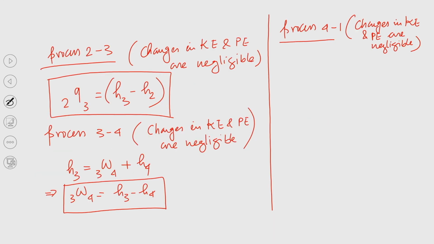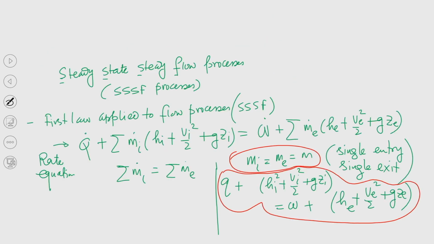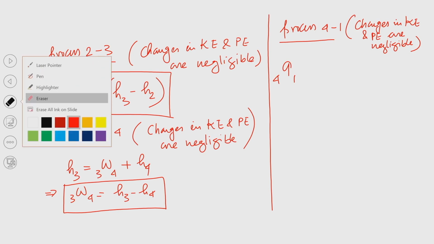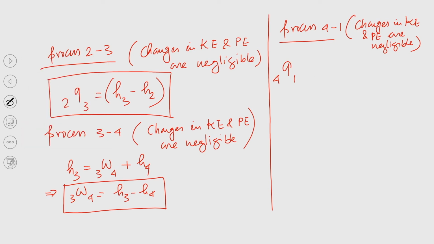So, we can write Q_4-1 equal to H4 minus H1... I am doing this step by step, I could have written straight away the final form, but I am doing this only to make you understand. So, you can understand, Q_4-1 equal to H1 minus H4, or we can write minus (H4 minus H1).